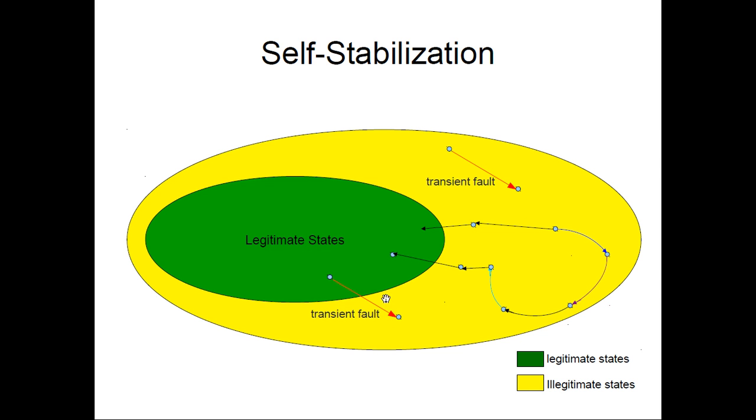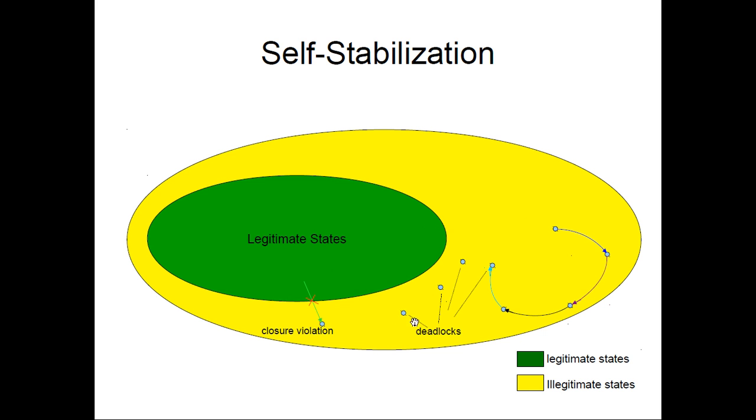And these red arcs are actually transient faults, and they are not executed by the dynamic system, they are executed by the environment. If we have a stabilizing system, we guarantee that with no transient faults we'll always get to a green state and remain there.